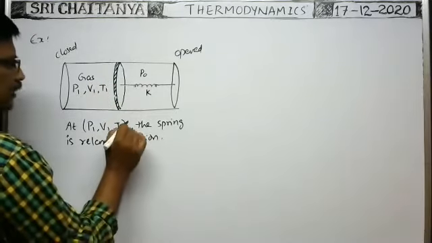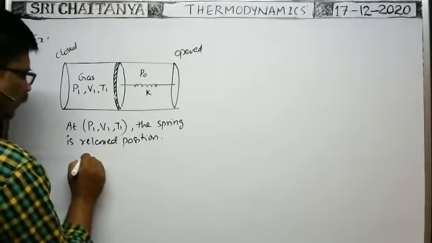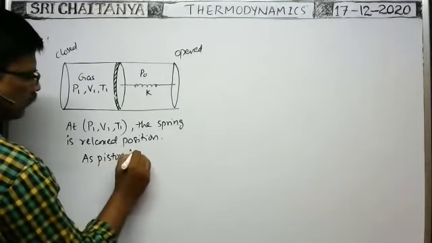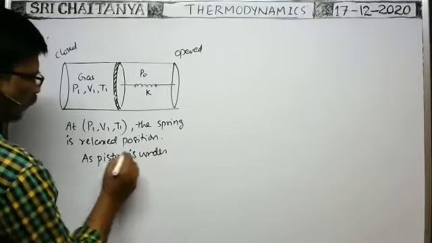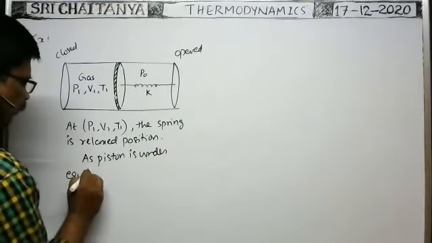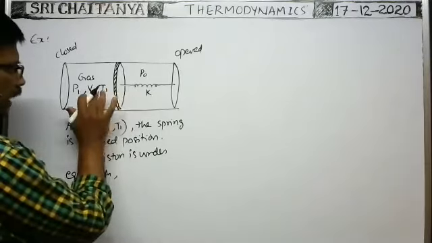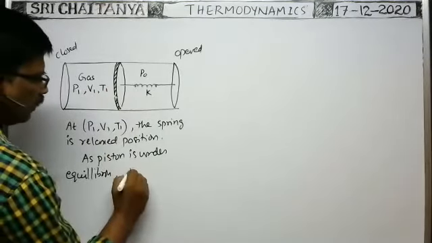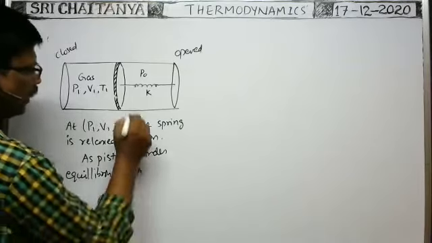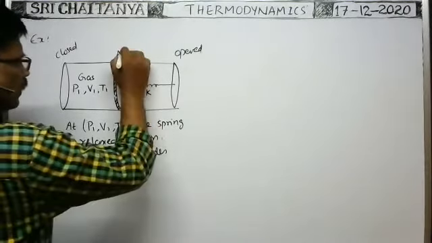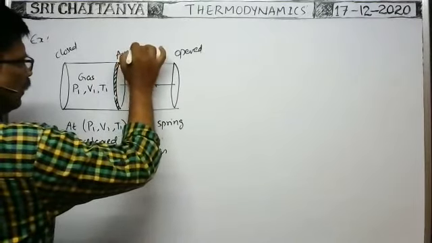As the piston is under equilibrium, the force due to gas is P1 into A, where A is the area of cross section of the piston.